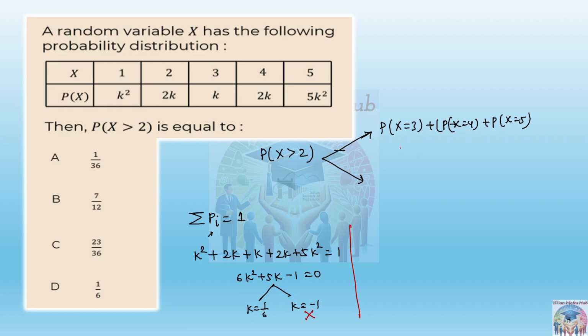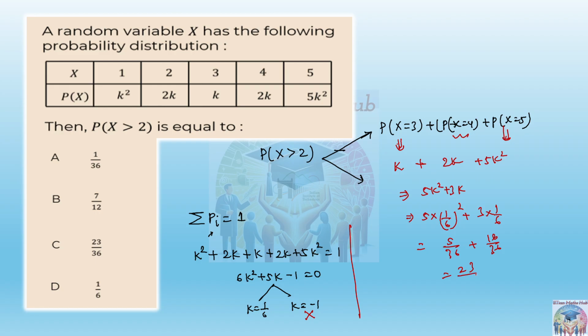Okay, so in this case, x is equal to 3, the probability is k, right? For 4 this is 2k, for 5 this is 5k square. So it means our required answer is 5k square plus 3k. Put the value of k as 1 by 6, you will get the answer. So this is nothing but 5 by 36 plus 3 by 6. So we need 36, so it will be 18 by 36. That is 23 by 36.